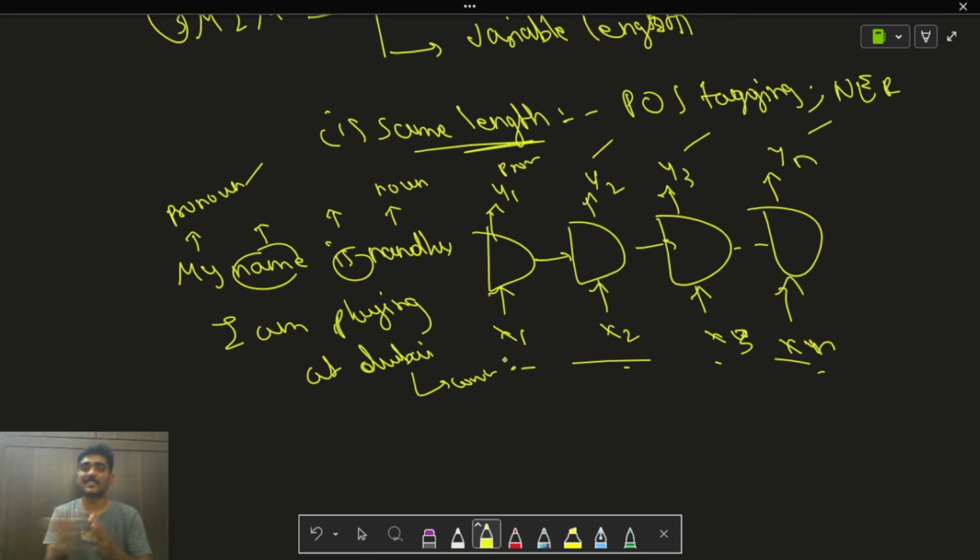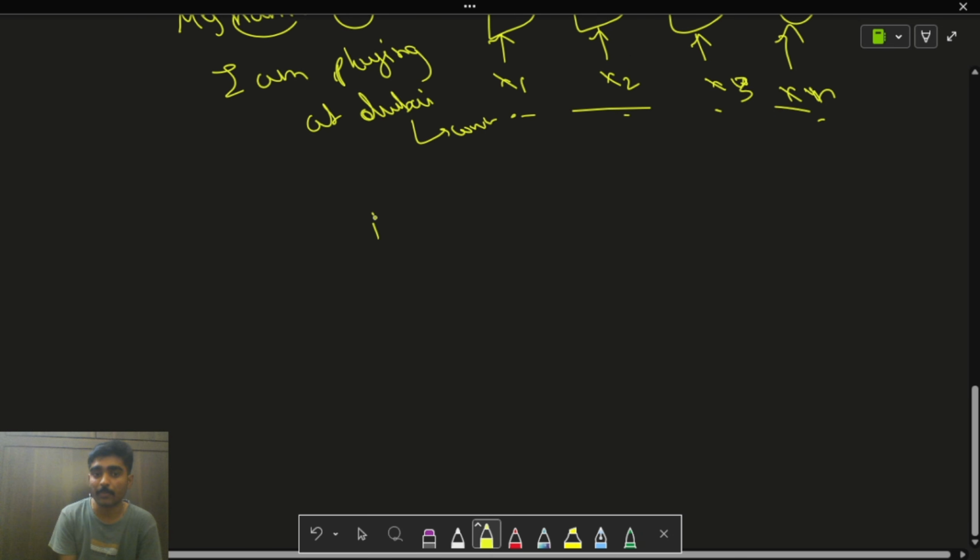So this is the best example for the same length type of recurrent neural network, same length many to many type. Always remember, the input sequence length is equal to the output sequence length in the same length type of recurrent neural network. Next we have variable length.